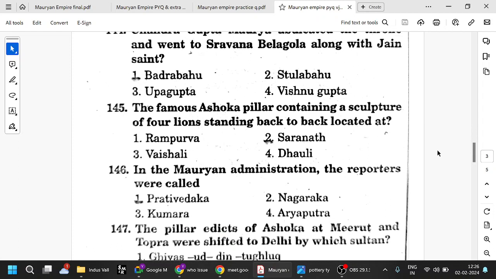The famous Ashokan pillar containing a sculpture of four lions standing back to back was located at Sarnath. Okay, we have seen that just now. That is the Sarnath pillar.